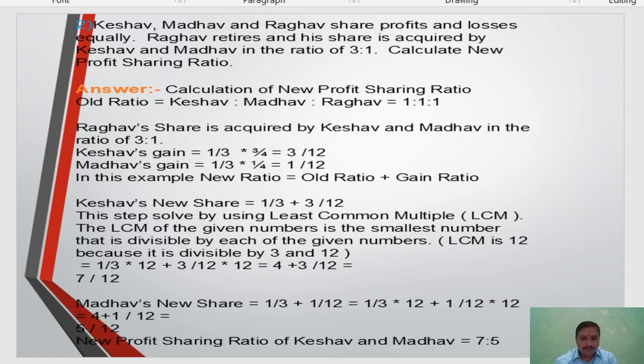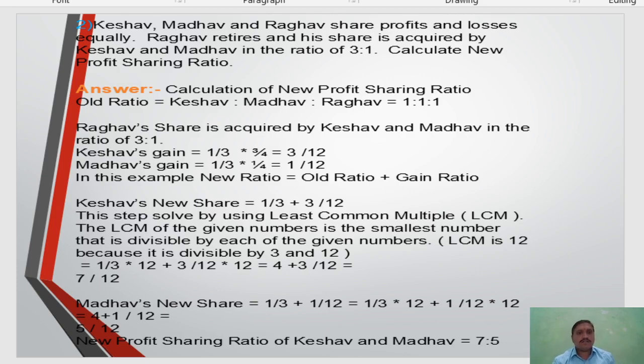Next example. Keshav, Madhav and Raghav share profits and losses equally, means 1:1:1, that is 1/3, 1/3, 1/3. Raghav retires and his share is acquired by Keshav and Madhav in the ratio of 3:1. Out of 3 partners, Raghav retires, and Raghav's share is 1/3. Calculate the new profit sharing ratio.